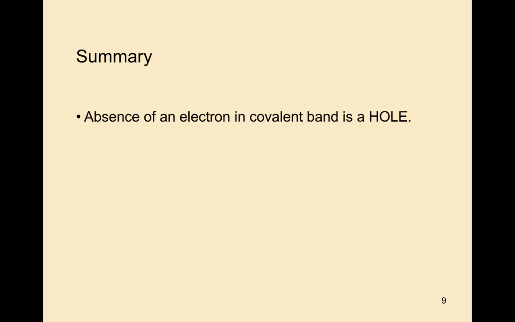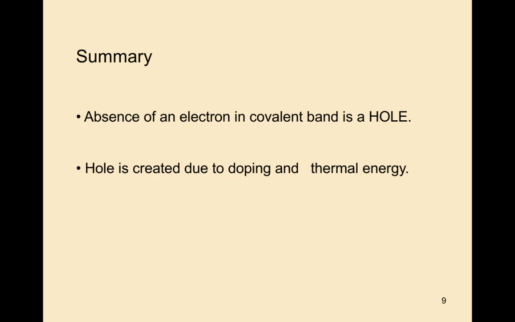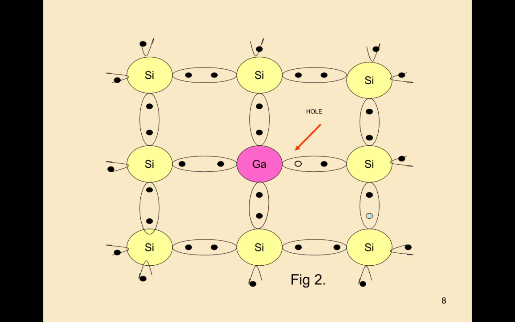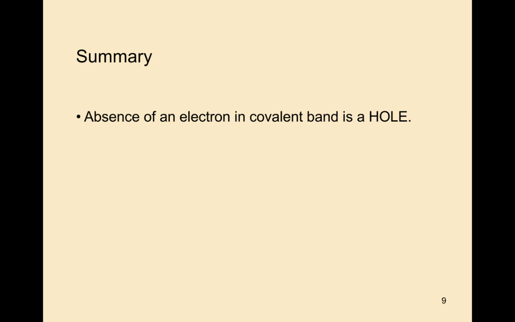So summary: absence of an electron in a covalent bond is a hole. A hole is created due to doping and thermal energy. A hole moves only in the valency band. So holes are present in the valency band only. So we discussed holes.